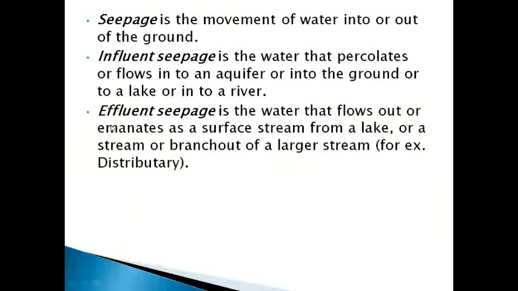Okay, and the second one is effluent. Influent means inside the ground, effluent means outside the ground. So what happens? Whatever ground storage is there inside the ground, like an aquifer, from that aquifer the water will come out. That is called effluent.